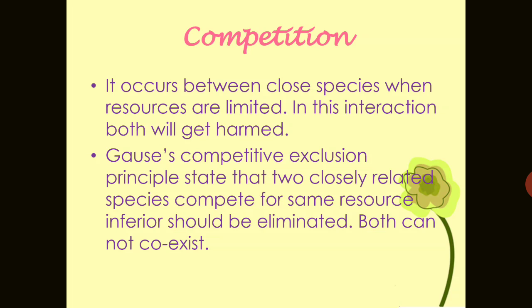interaction, the competition. It occurs between very closely related species when resources are very limited. In this interaction both will get harmed, and this is known as Gause's competitive exclusion principle. This principle states that when two closely related species compete for the same resource, the inferior one should be eliminated, and both cannot coexist at any time.